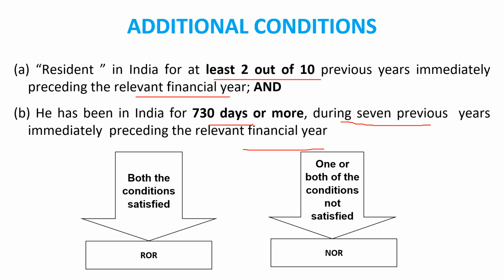Understanding? If the citizen is fulfilling both the additional conditions, that citizen will be called ROR. If the citizen is fulfilling any one of the conditions, then it will be called NOR. ठीक है, one or both of the conditions not satisfied, ओके अगर एक नहीं है या फिर दोनों भी नहीं है तो उसे कहेंगे हम NOR। ठीक है, अंडरस्टैंड?